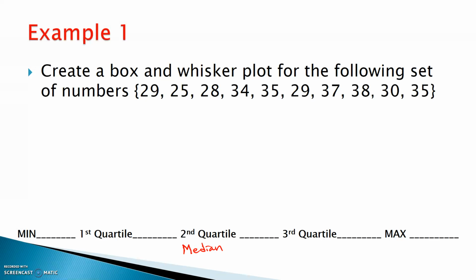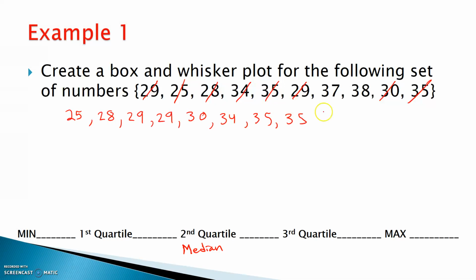Let's see, what is the lowest value I have here? I think that's 25, so I'm gonna cross off 25 real quick. Next number I have is 28. Yep, 28. Move on to 29. Then another 29. And then let's go to 30. Move on to 30, 34. 35. Another 35. 37. And lastly, 38. So there we have it, guys. They are in order.